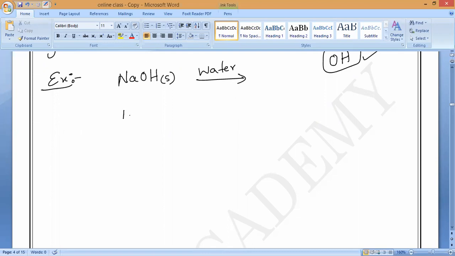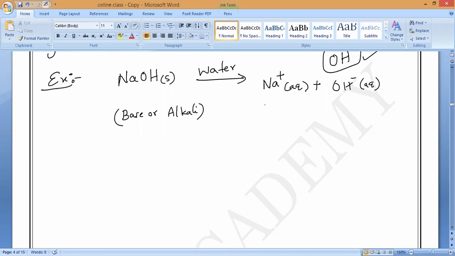So this is called a base, or we can also call it an alkali. Understand? So it will form what ions? Na plus in aqueous state and OH minus in aqueous state.